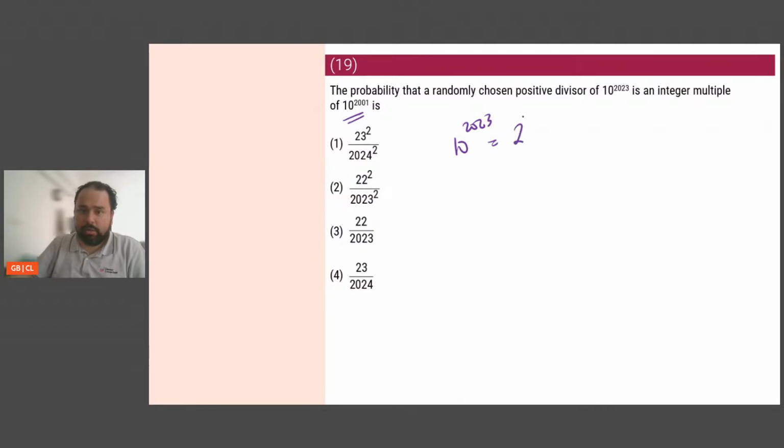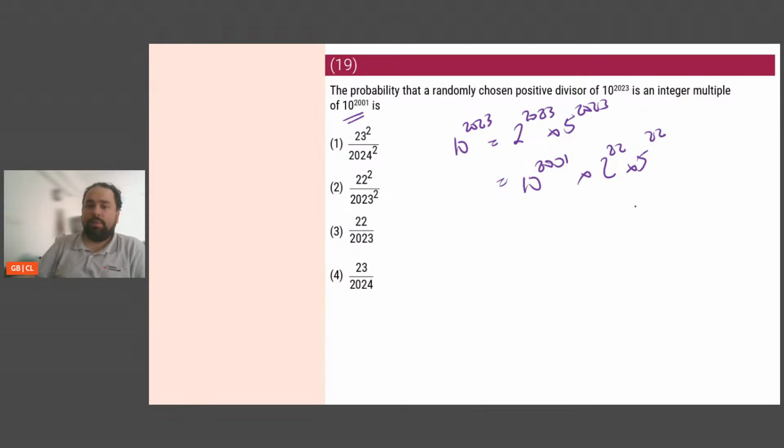Now this is nothing but 2 to the power of 2023 into 5 to the power of 2023. Which, if I want to express it as 10 to the power of 2001, so I can say 2 to the power of 2001, 5 to the power of 2001 को एक साथ कर देता हूँ. What I'm left with? I'm left with 2 to the power of 2023 minus 2001, which is 22, and 5 to the power of 22. This is what I'm left with.